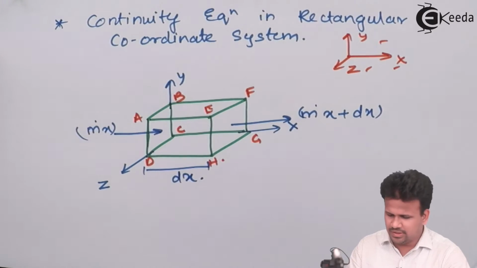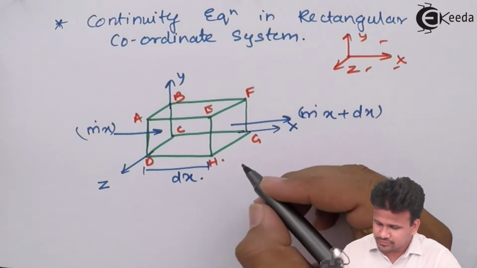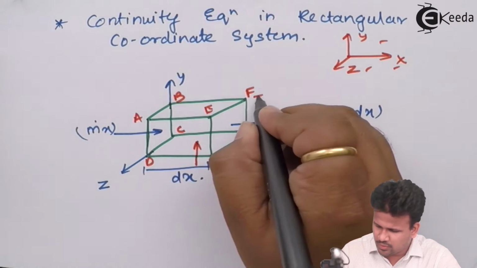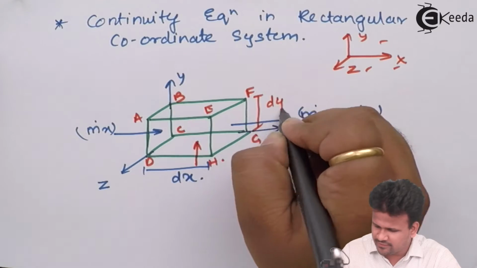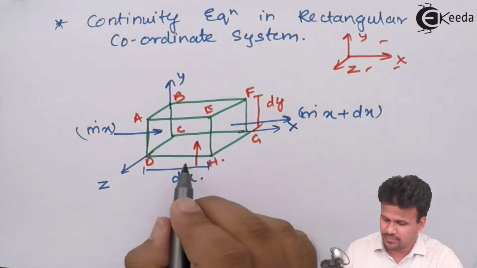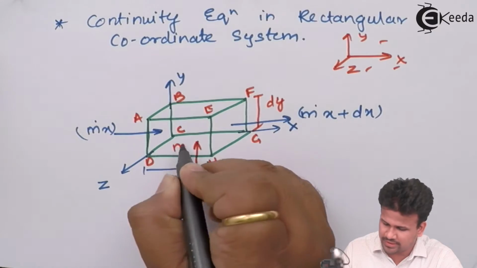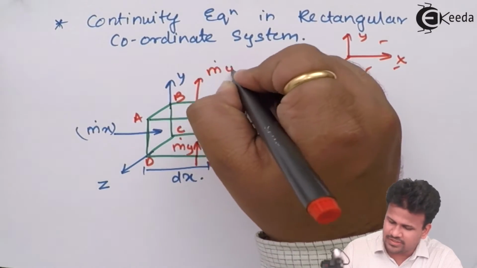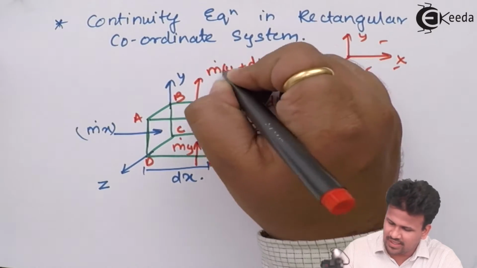Similarly, let the length along the y direction be dy, and the mass flow rate coming inside the control volume along y be m dot y, and leaving be m dot y plus dy.